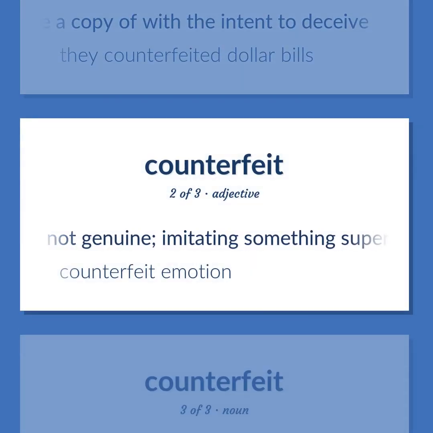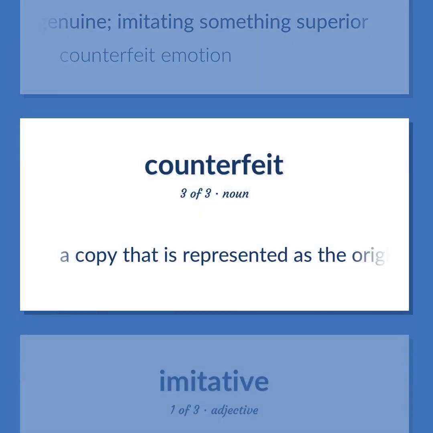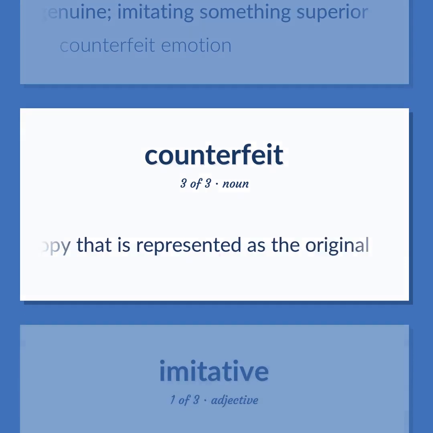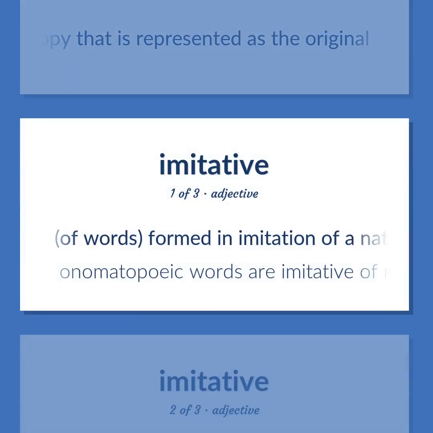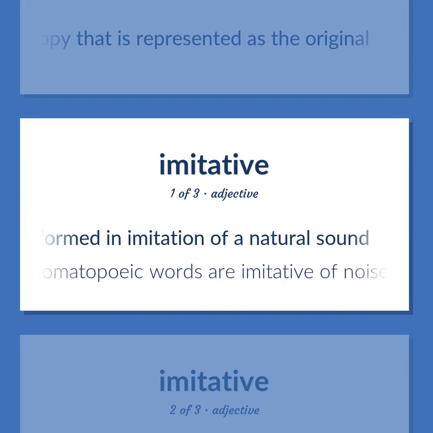Not genuine, imitating something superior. Counterfeit emotion. A copy that is represented as the original. Of words, formed in imitation of a natural sound. Onomatopoeic words are imitative of noises.